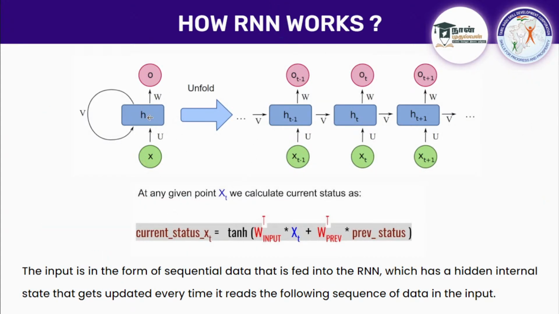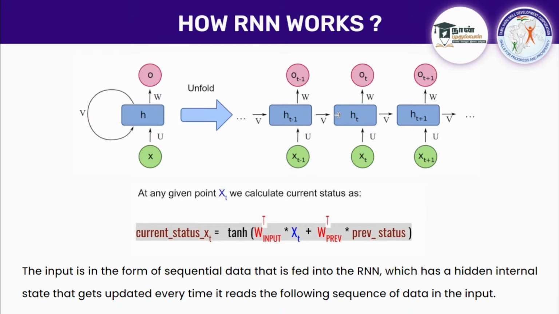So how does an RNN work? See here, for example, if this is a neuron, you give input, some processing is done, bias is added, the activation function is applied, and it gives you output. That's what an ANN does. But here, every neuron, for every input, when it does the processing, circulates a feedback to itself, or if it has connections to other neurons in the same network, it passes some information.